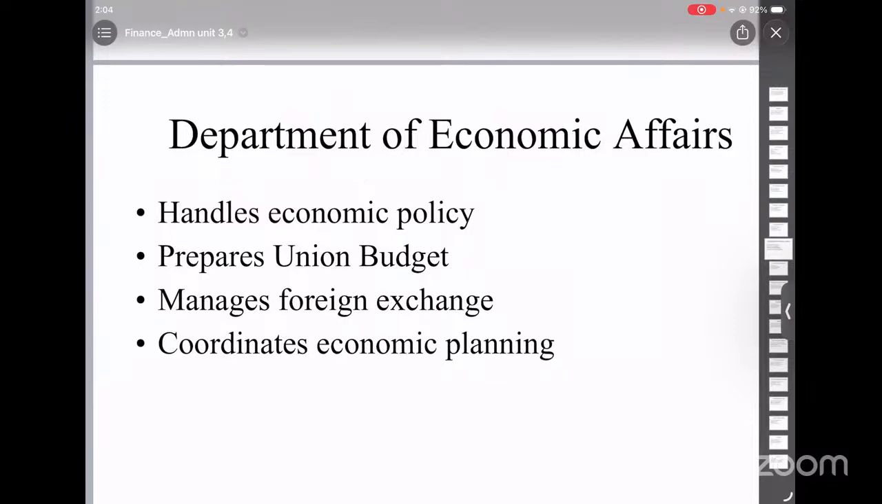Next, we have Department of Economic Affairs. This is one of the most important departments again. It deals with economic policy and financial management. It monitors economic trends and advises the government. It also prepares the national budget. It manages foreign exchange and external financial assistance. It handles policies related to banking, currency, and investments.